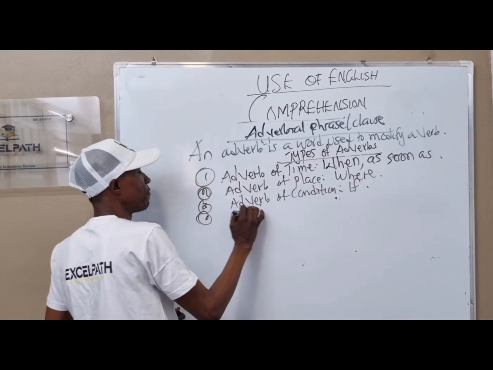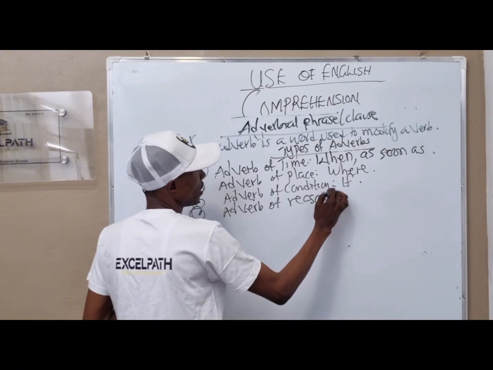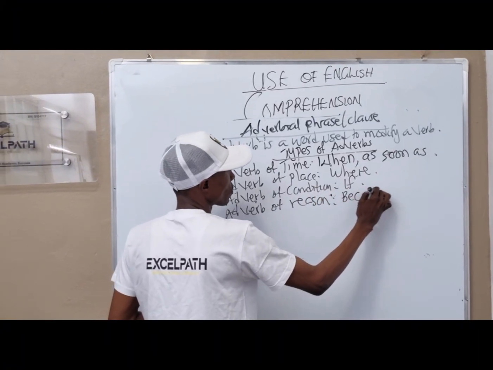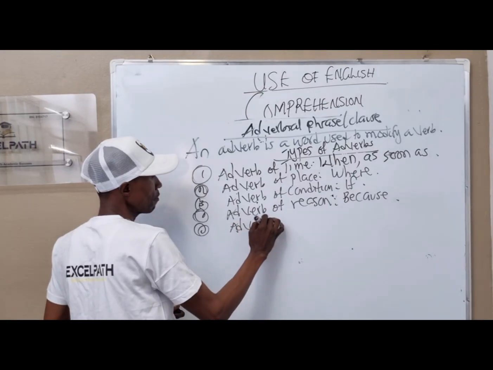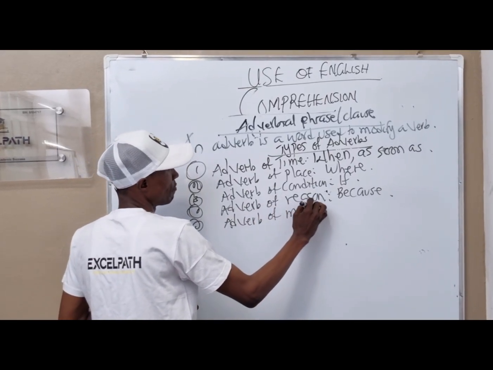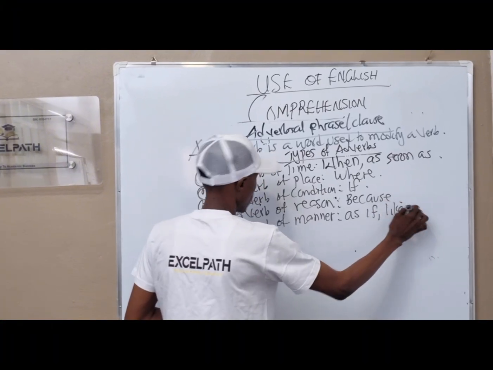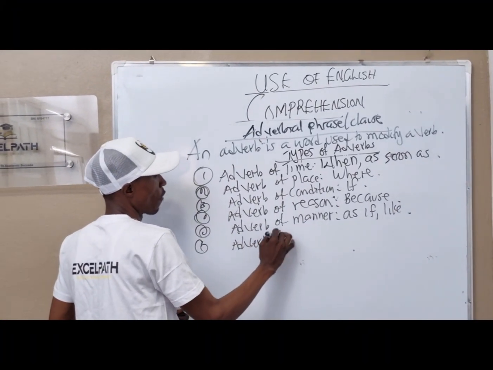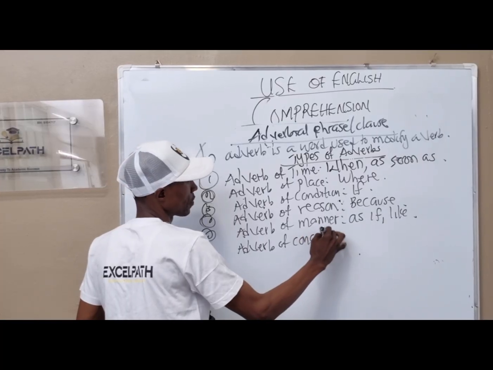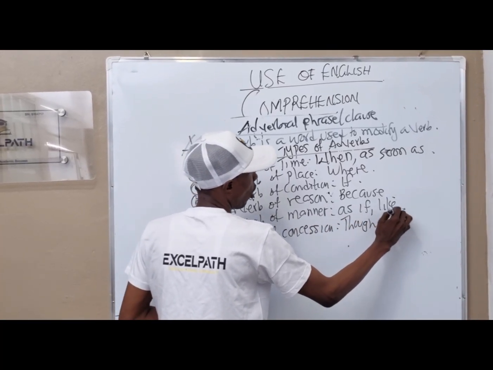For you to know adverb of reason, it starts with because. For you to know adverb of manner, it starts with as if or like. For you to know adverb of concession, it starts with though or although.